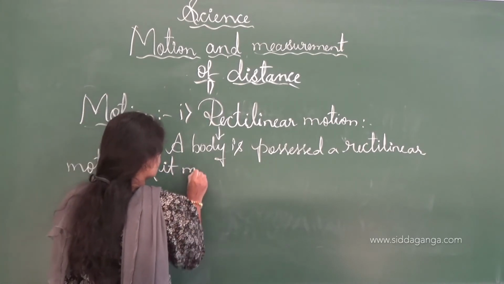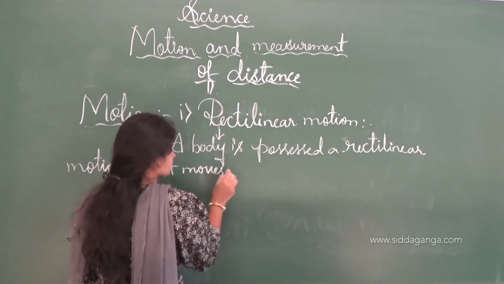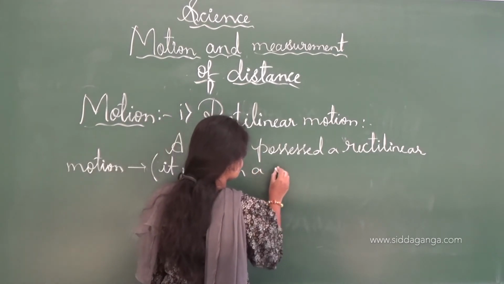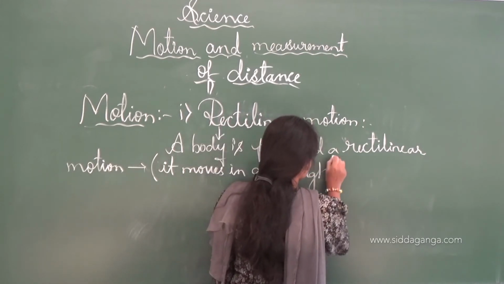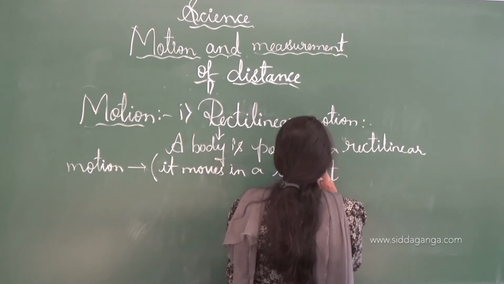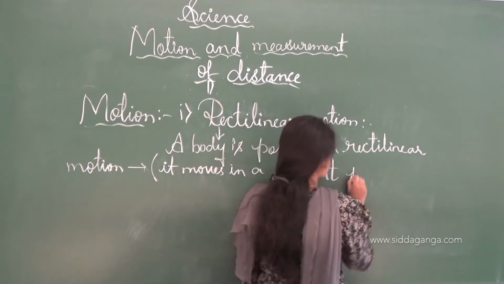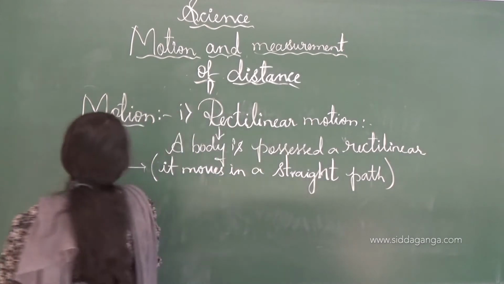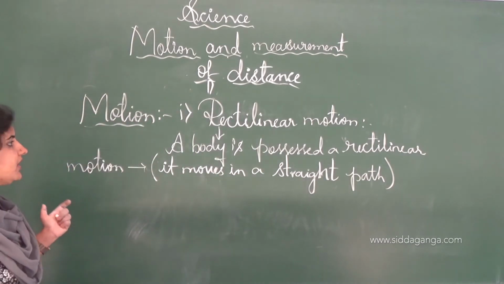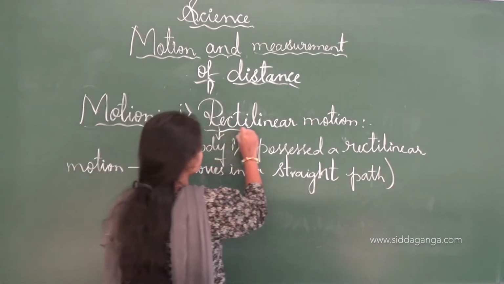If it moves in the straight path or the straight way. See, there are different types of motions, in which the first one is the rectilinear motion.